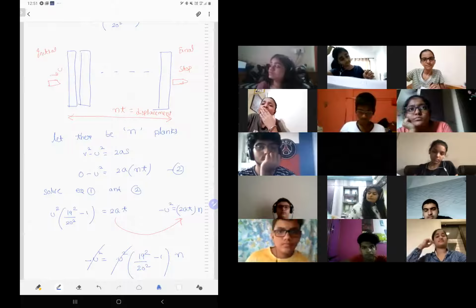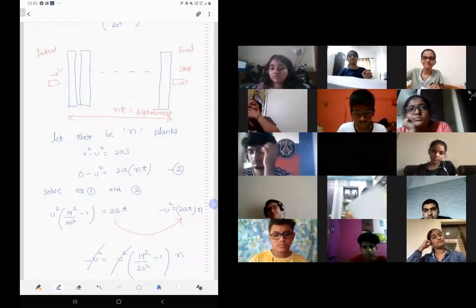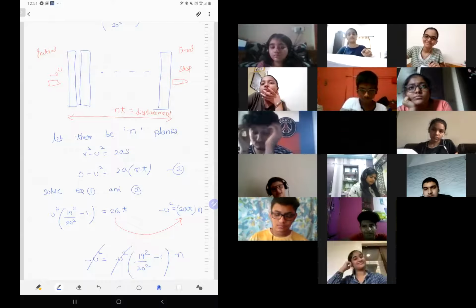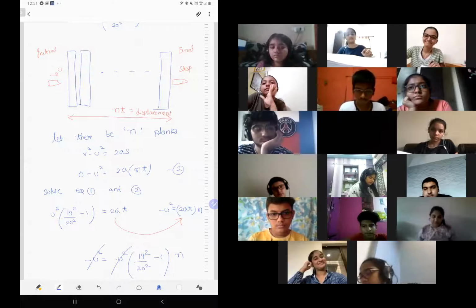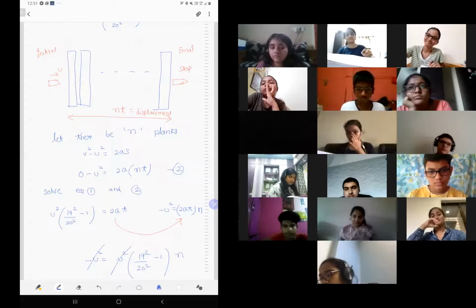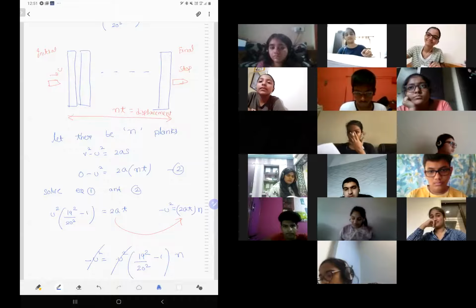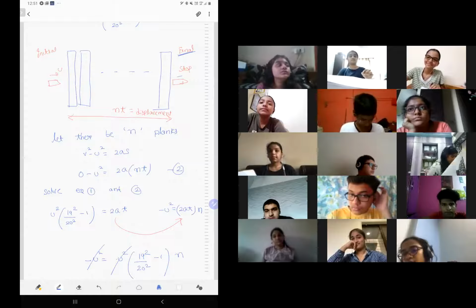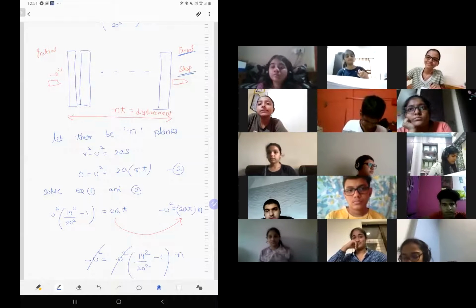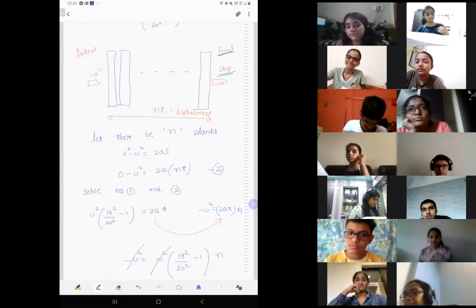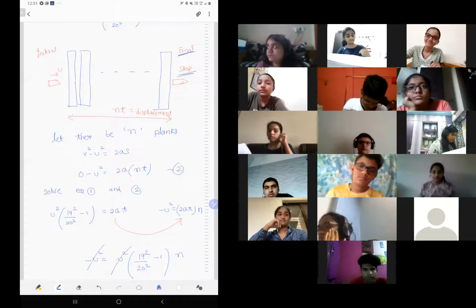So that v square minus u square is equal to 2as, then it is 0 minus u square is equal to 2a nt. Because finally you are at rest. This is the final speed here. You're stopping. If you stop, the velocity will be 0. Fine? Yes.